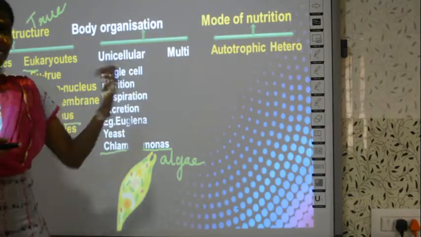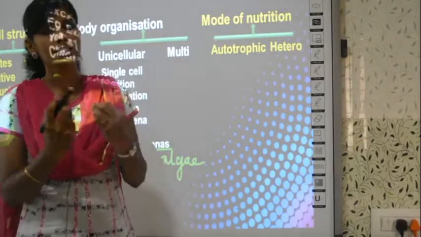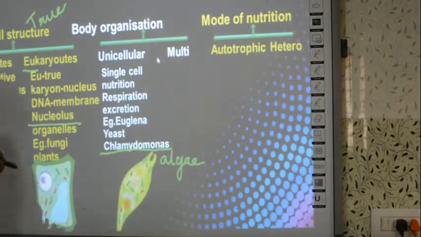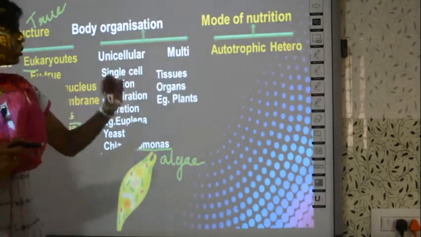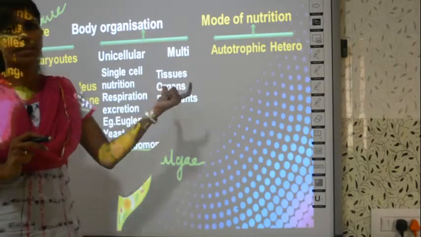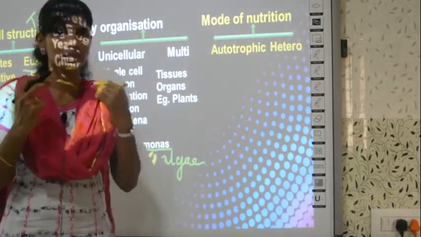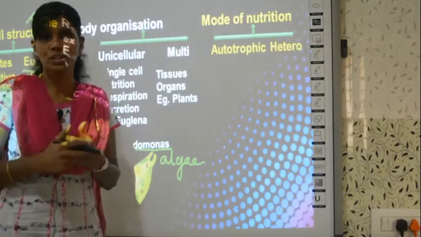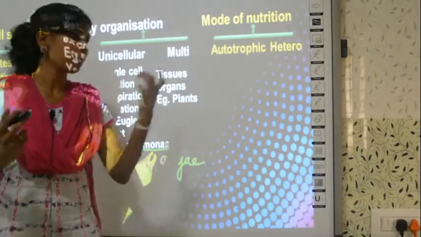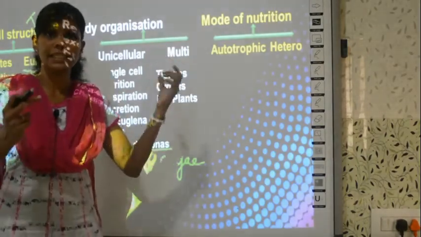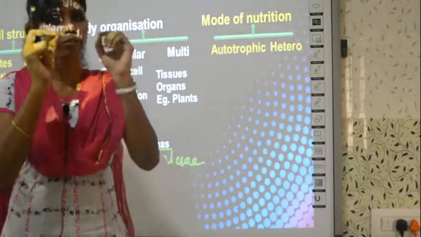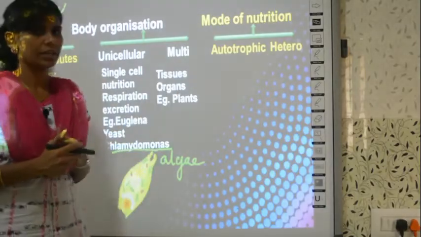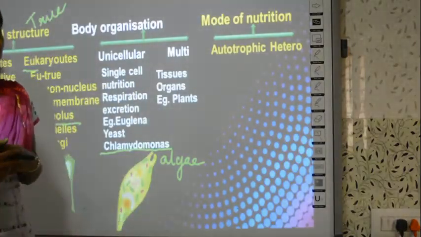Multicellular organisms have many cells, and many cells together form a tissue. So, these multicellular organisms will have tissues in their body, and many tissues form a structure called an organ. You have many organs in your body, right? Eyes, nose, like that. Similarly, plants also have organs like roots, stem, leaves, fruits. Organs are made up of tissues, and tissues are made up of cells. Many plant cells join and form a tissue, and many tissues together form an organ. Examples for multicellular organisms are plants.